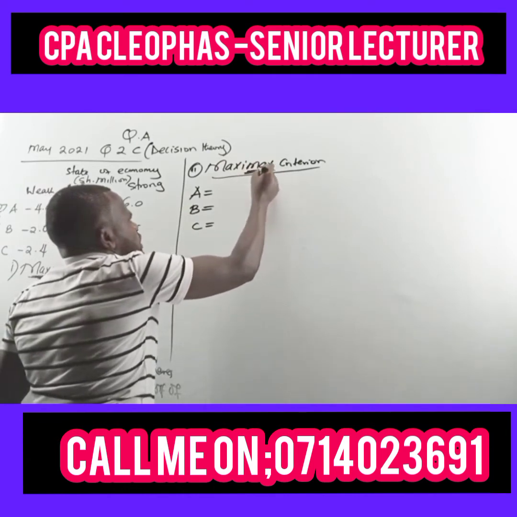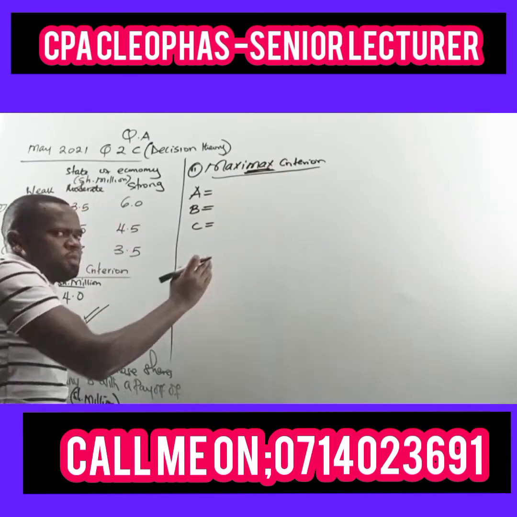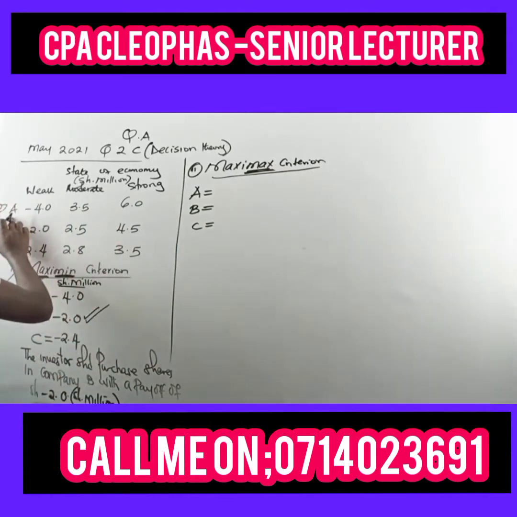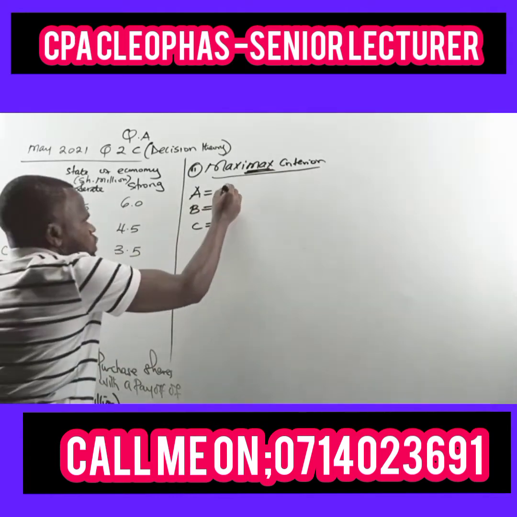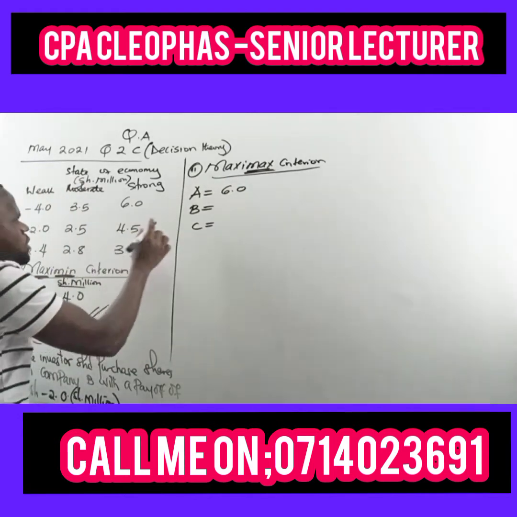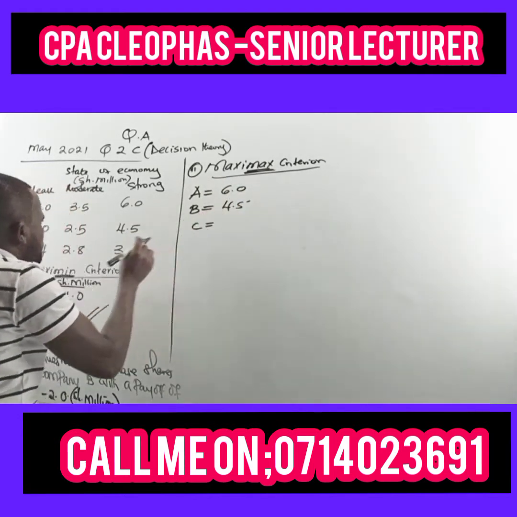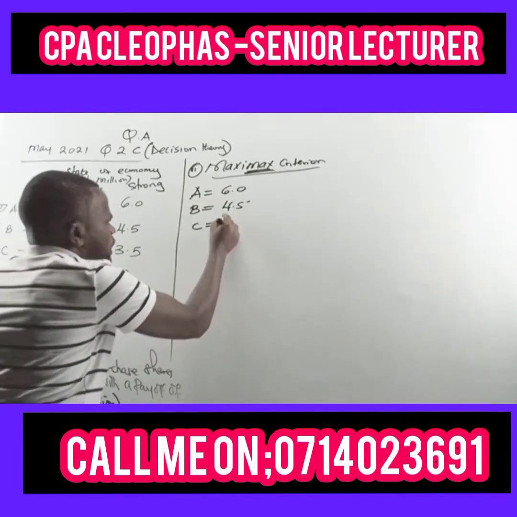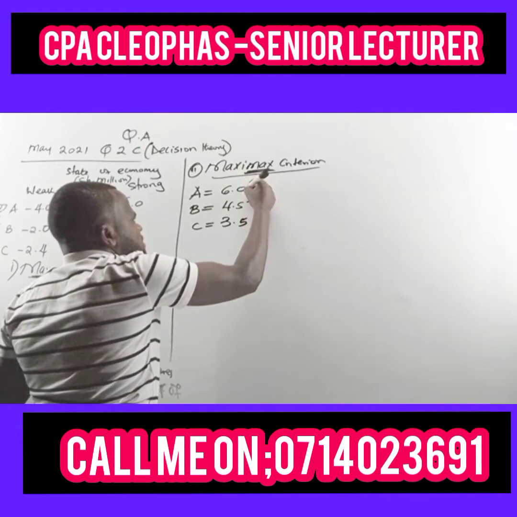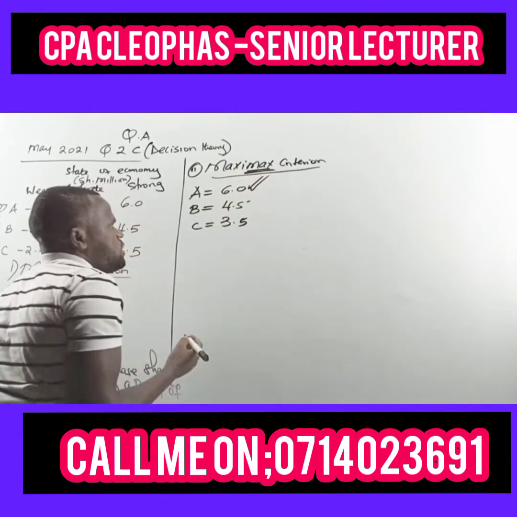You always start with the last part of it, so have those maximums first. The maximum of A is 6.0, maximum of company B is 4.5, and company C is 3.5. Now, out of these maximums, you choose the maximum of them, which is 6.0.